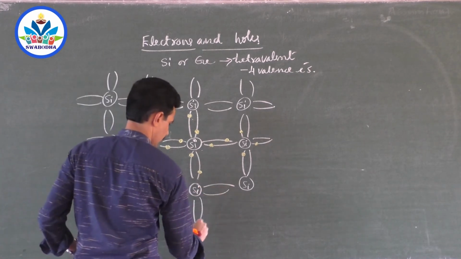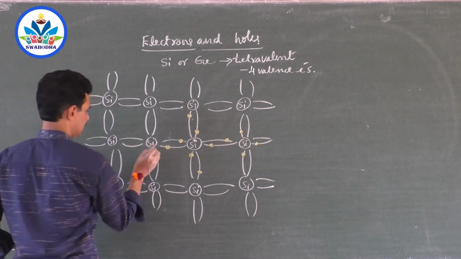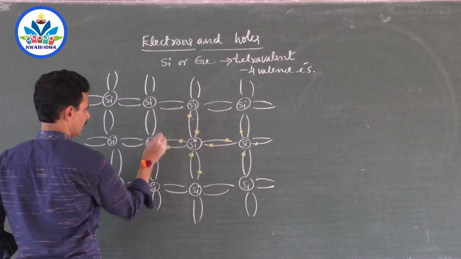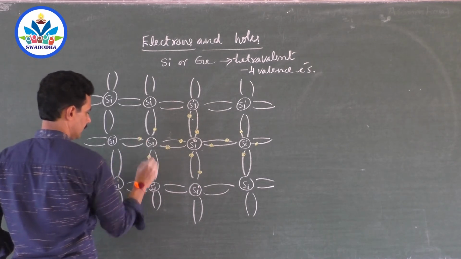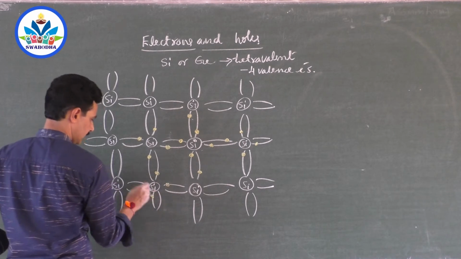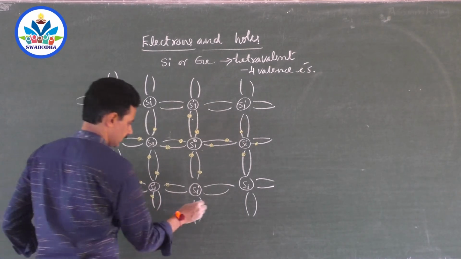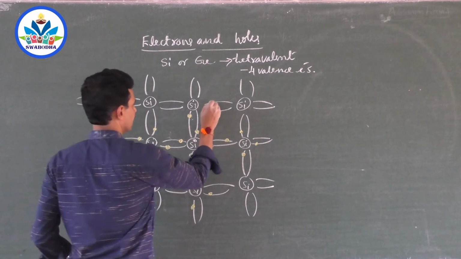Like this, this silicon will donate its 4. One is already donated, one here, one here, one here. Similarly, this silicon will donate its own 4 valence electrons to the neighboring atoms, and the bond becomes stronger and stronger. That's why silicon is solid.